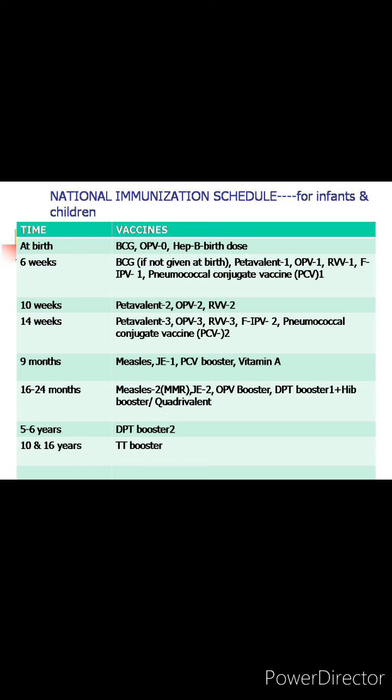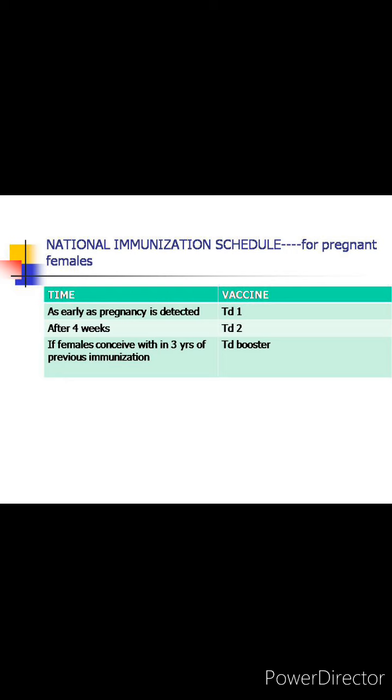You can give either DPT booster and Hib booster, or you can give quadrivalent, because quadrivalent is a combined vaccine which contains DPT and Hib together. So either you give DPT booster plus Hib booster or you give quadrivalent. At 5 to 6 years you give DPT second booster, and then at 10 years and 16 years you give TT booster. This chart is showing the national immunization schedule for pregnant females.